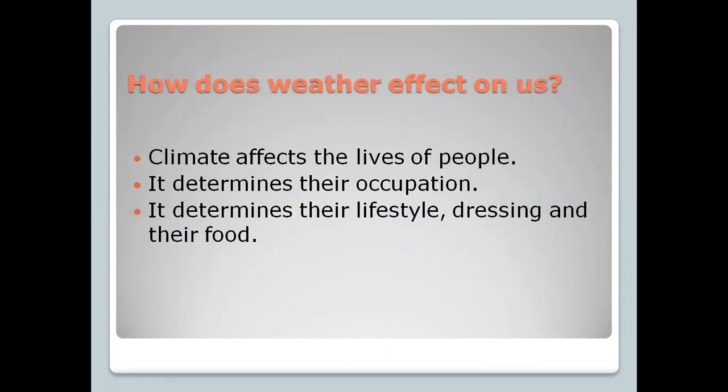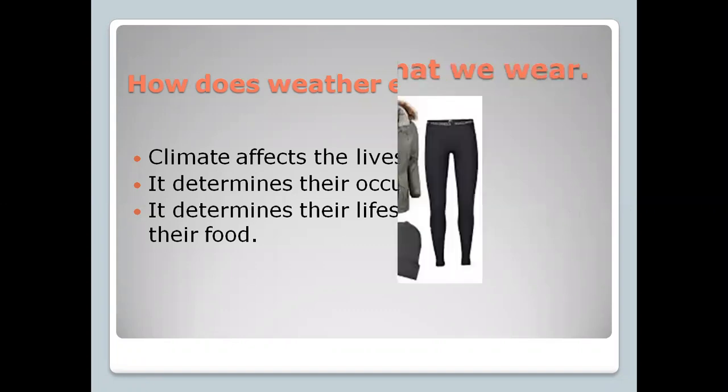How does weather affect us, or we can say how do weather and climate affect us? They affect the life of people in many ways. For example, it determines their occupation. It determines how people are going to live their lifestyle. It determines their way of dressing. It determines their eating habits or their food.